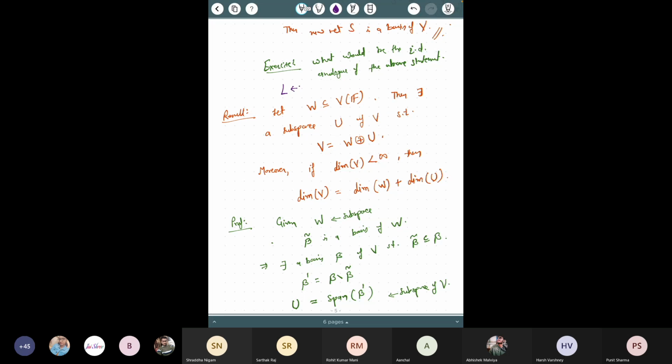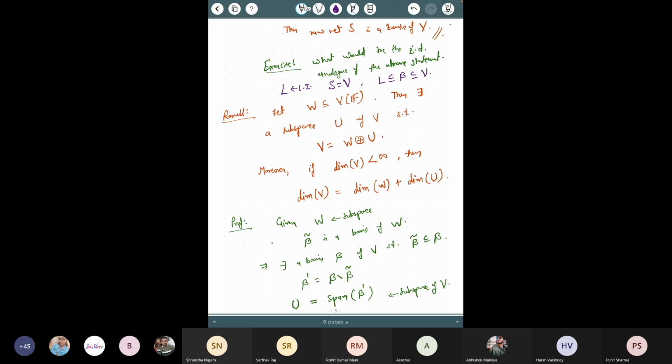You take this L as a linearly independent set and S as V itself, then by Zorn's lemma there exists a basis B such that L is a subset of B and B is a subset of V. So for infinite dimension, you can say that every linearly independent set can be extended to a basis. By that you mean that you can always find a basis B such that L is a subset of B.